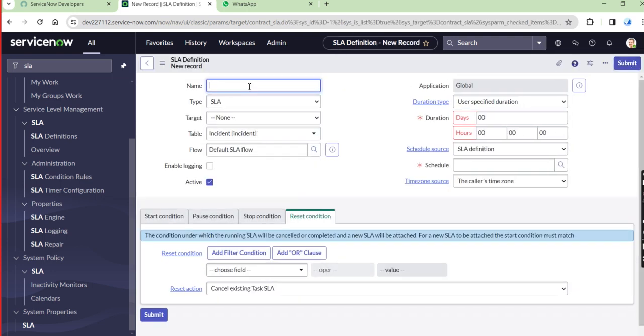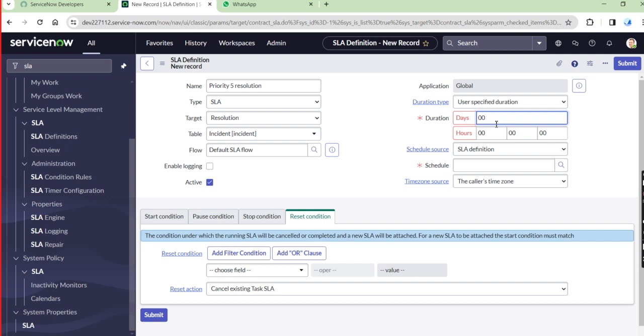Now put in the name, priority 5 resolution. SLA type is SLA, target is resolution based, and SLA table incident, and it will be the same. And duration, so 3 days is there.